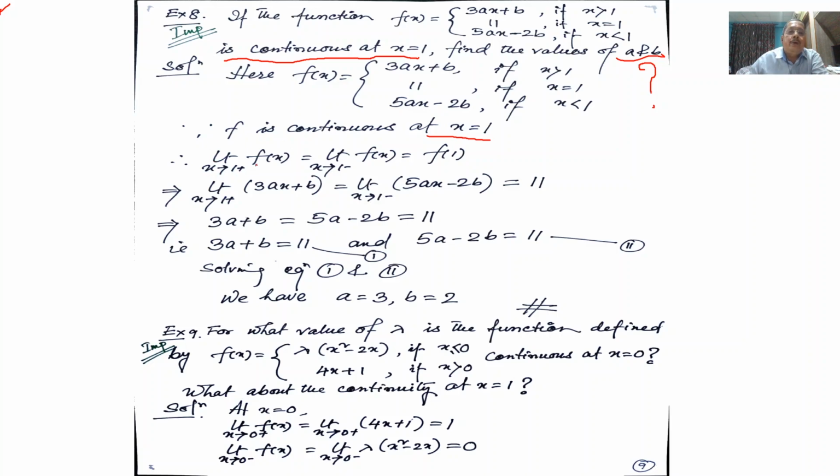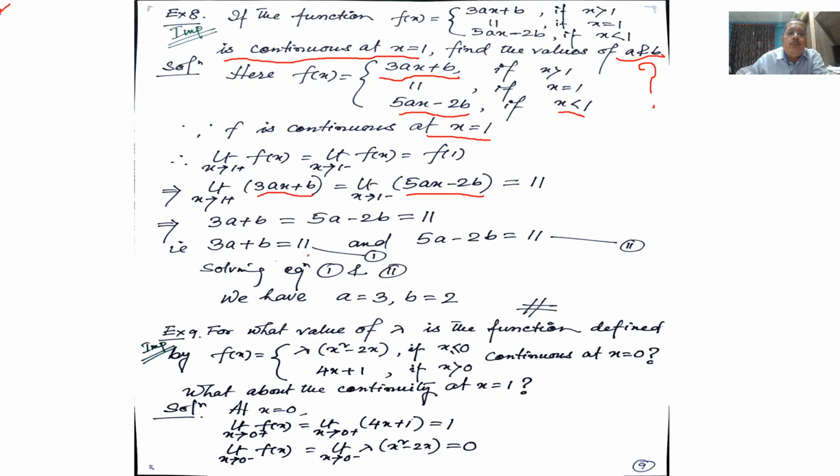That means limit x tends to 1 plus f of x is equal to limit x tends to 1 minus f of x is equal to f of 1. As x tends to 1 plus, when x is greater than 1, then the function is 3ax plus b. Therefore, this. When x is less than 1, then the function is 5ax minus twice b. Therefore, limit x tends to 1 minus of 5ax minus twice b. And f of 1 is equal to 11. So ultimately we have 3a plus b is equal to 5a minus twice b is equal to 11.